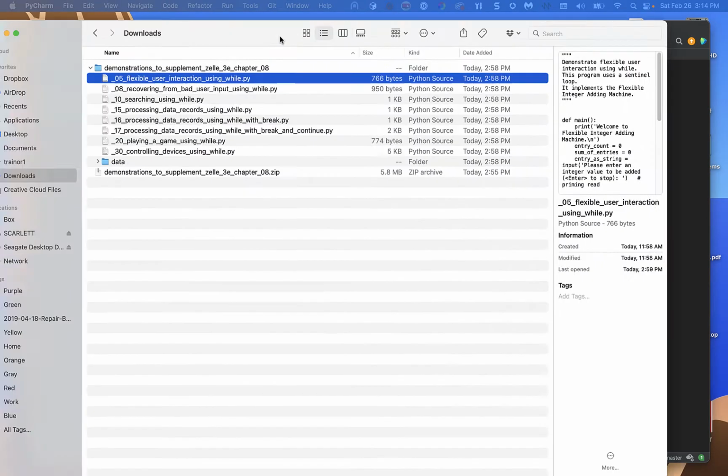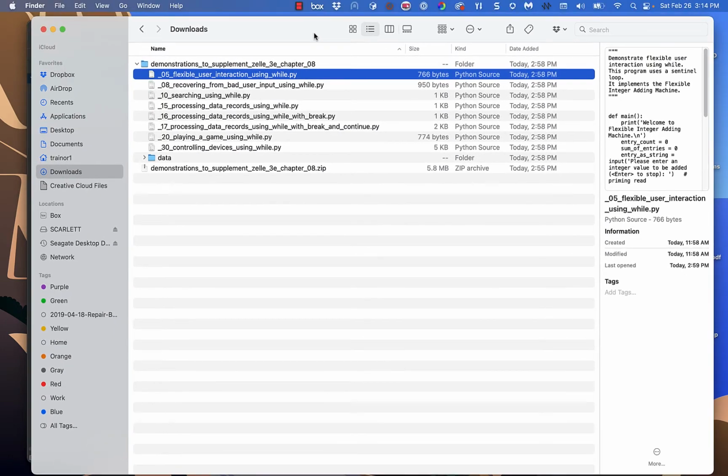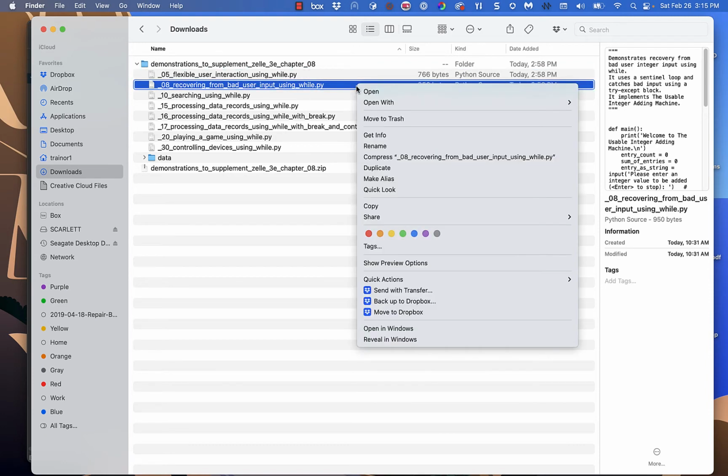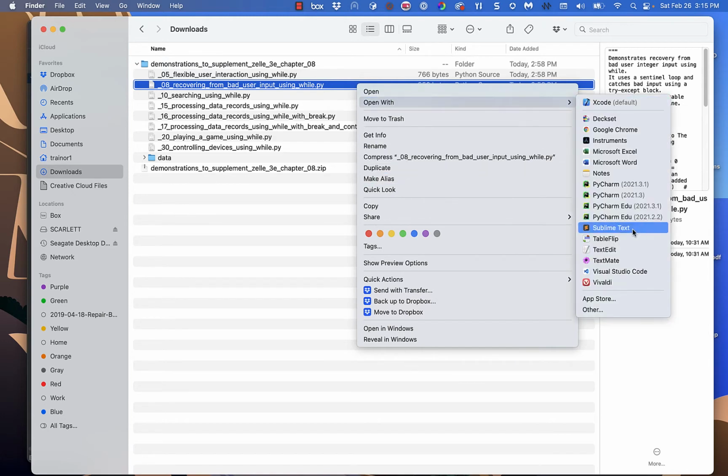And again, what we're doing here is going through a bunch of these demonstration programs that I provided in the weekly schedule. The one we're going to do right now is called '08 Recovering from Bad User Input Using While. So this is going to be a slightly more user-friendly version of the program that